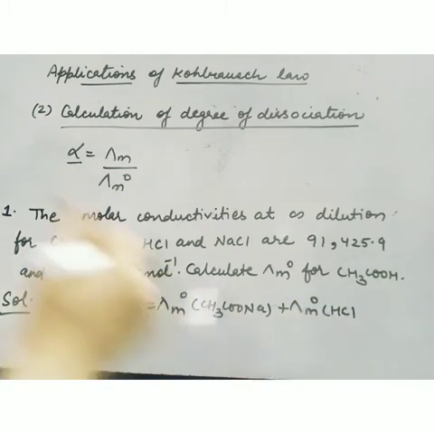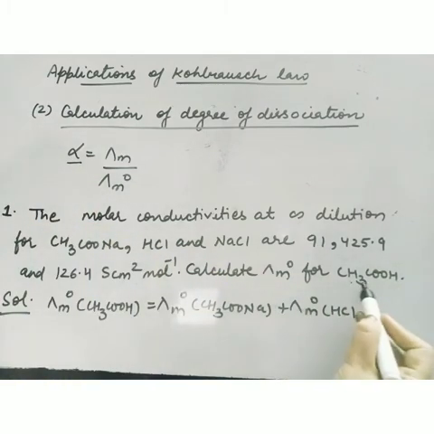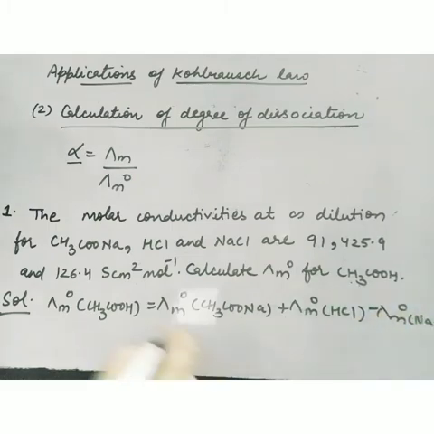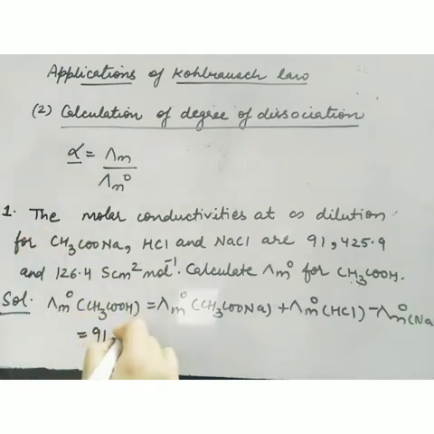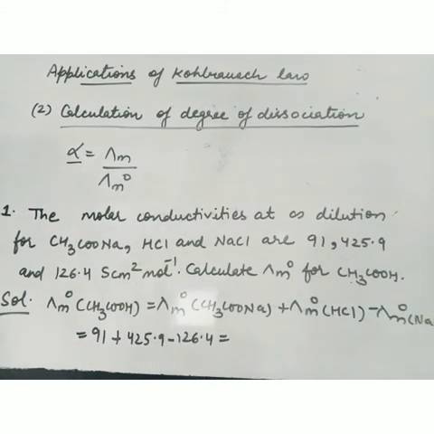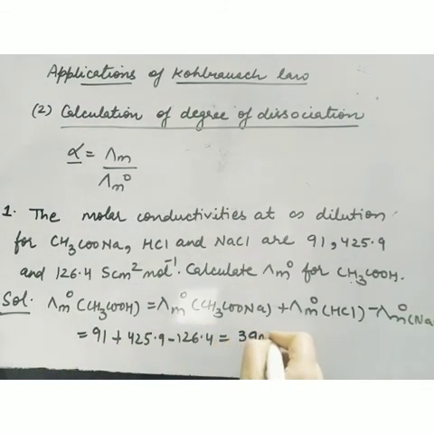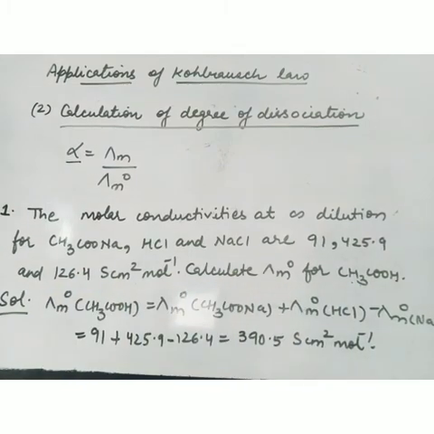Now it has two parts, so add the two, and the third one you have to subtract. So it will be 91 plus, for HCl, 425.9 and minus 126.4. So what will be the final answer? The final answer will be 390.5 Siemens centimeter square mole inverse.